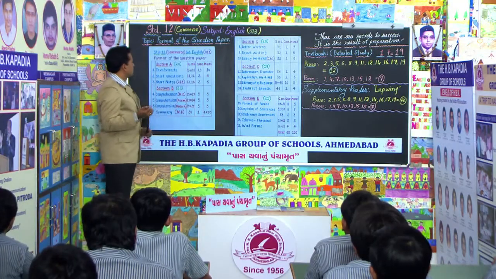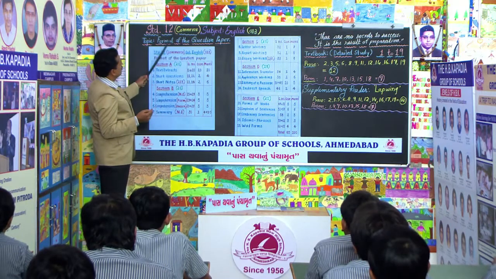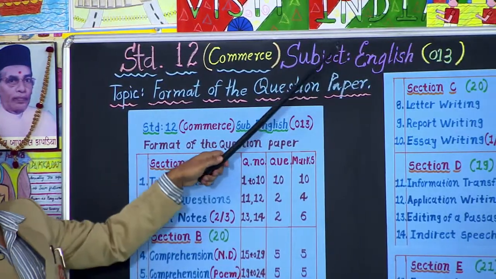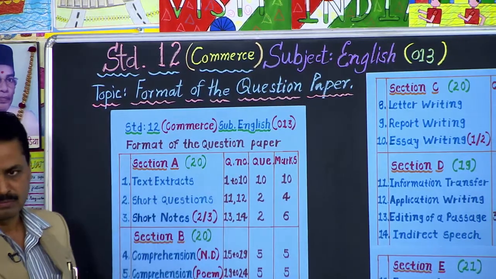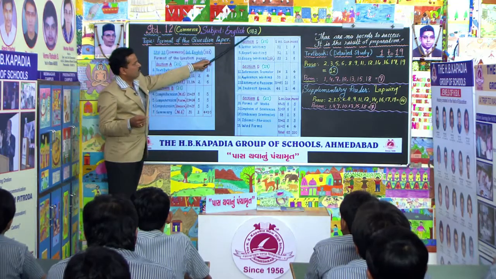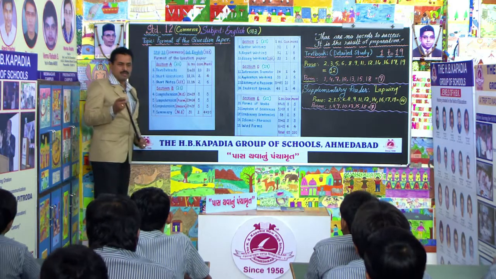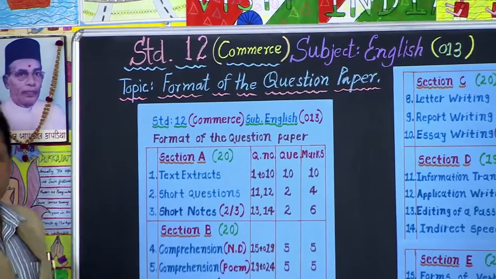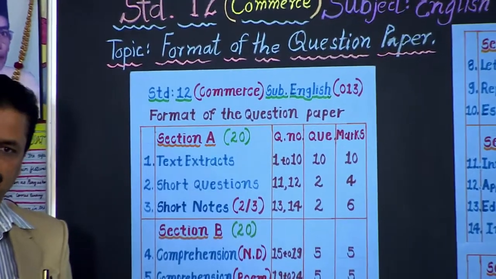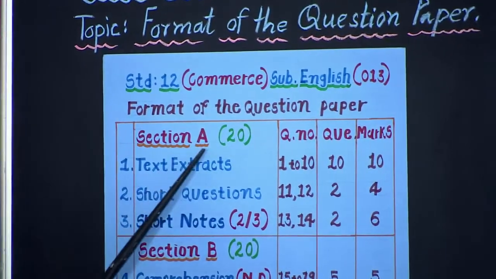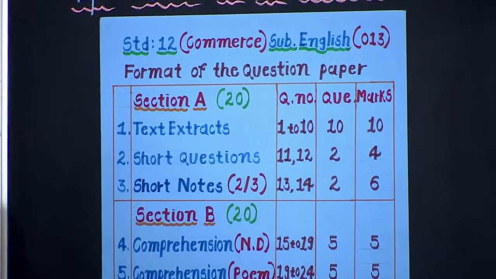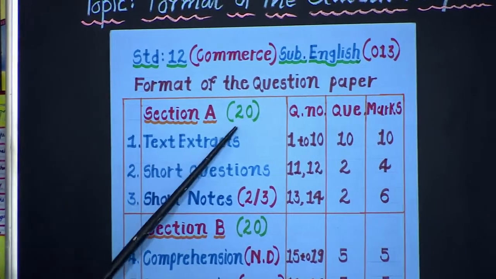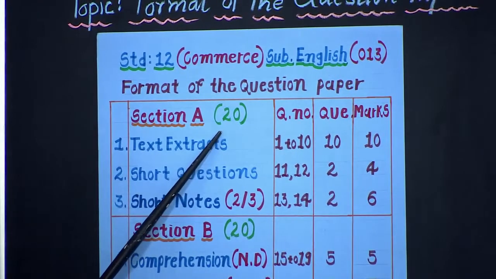Here, you see commerce, 12th standard, your subject is English. Sometimes students forget to write the code, that is 013. Always remember to write it. Your entire question paper is divided into 5 sections: Section A, B, C, D, and E. If you see Section A, it carries 20 marks.